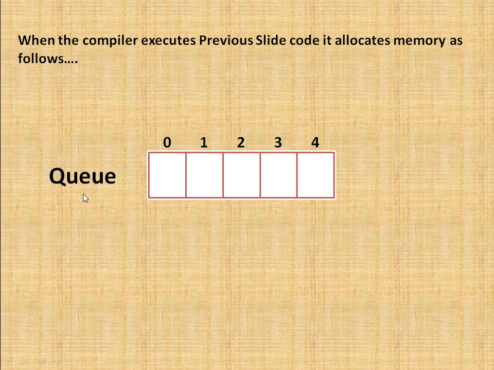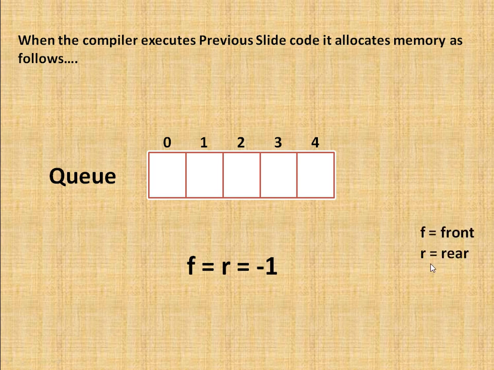This is the queue memory allocation when I compile and execute. Initially it creates just a queue. The front and rear are initially at position -1 because I have not done any operation. F is known as front and R is known as rear.